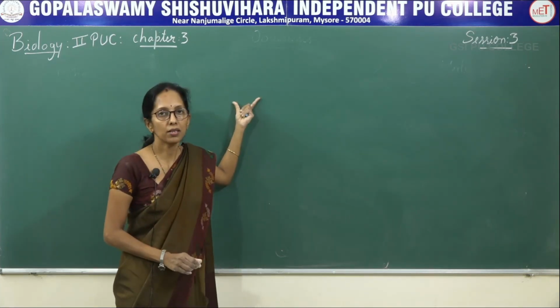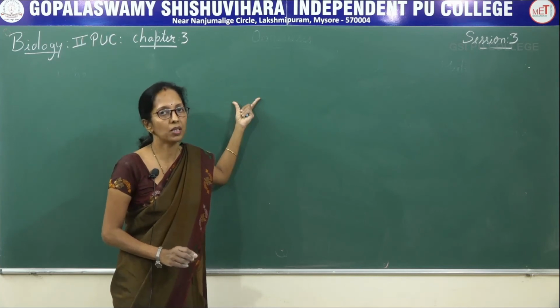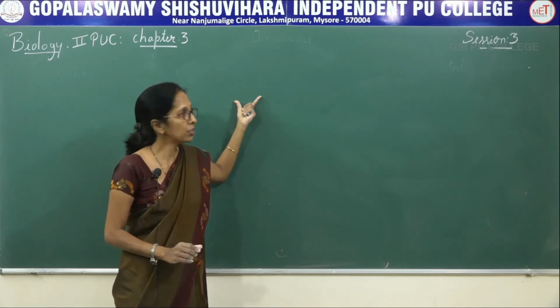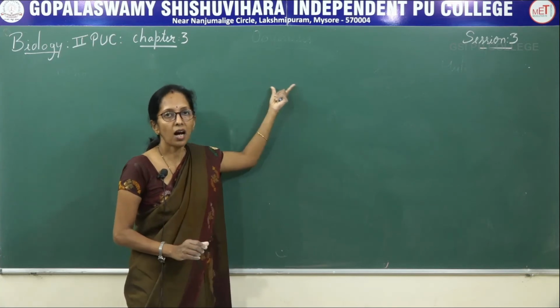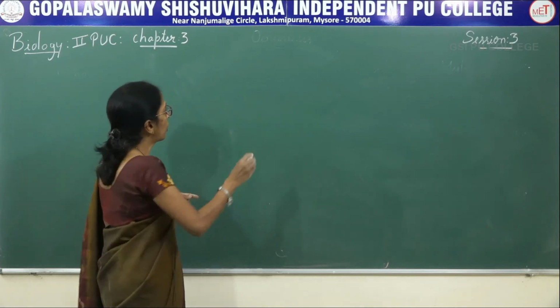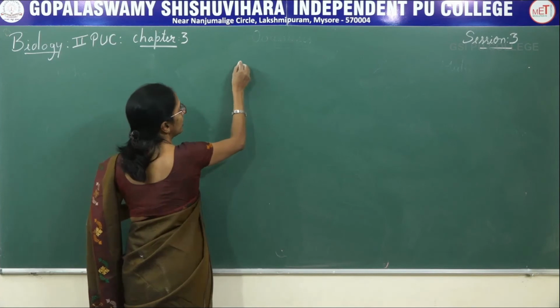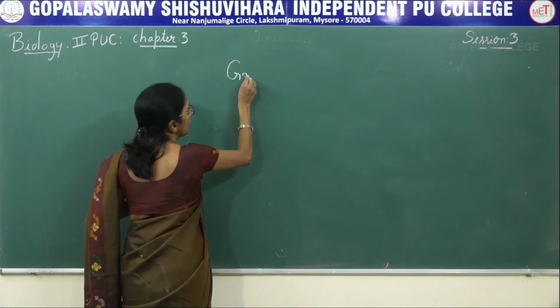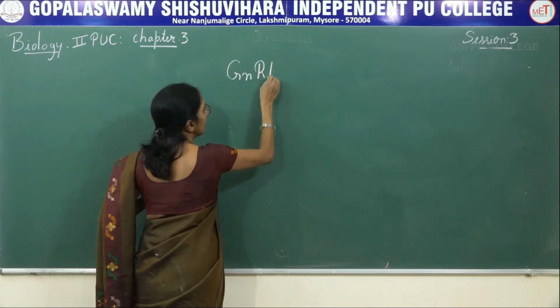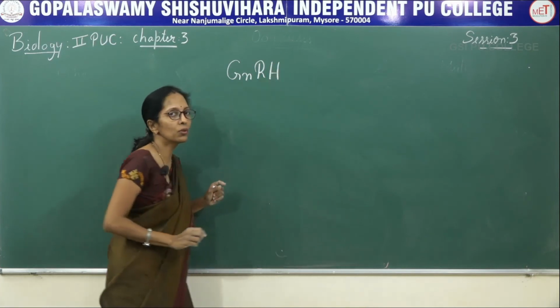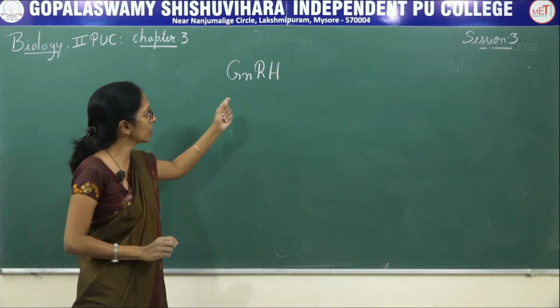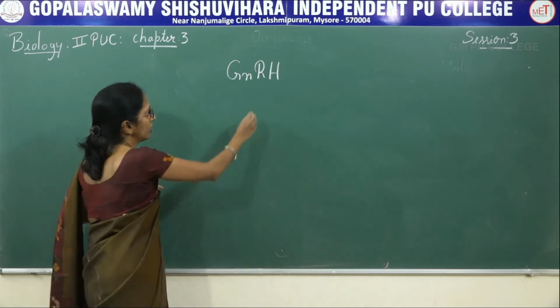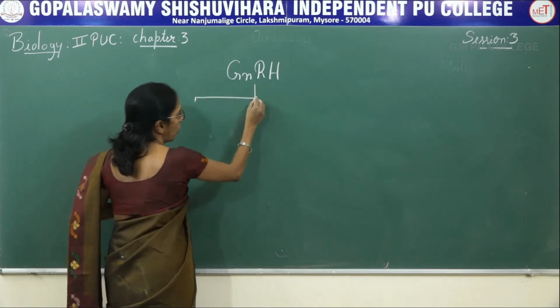Spermatogenesis is the synthesis of sperms in the testes. Spermatogenesis starts at the age of puberty due to the release of a hormone called gonadotropin releasing hormone. Due to the release of this gonadotropic hormone, there are two types of hormones.